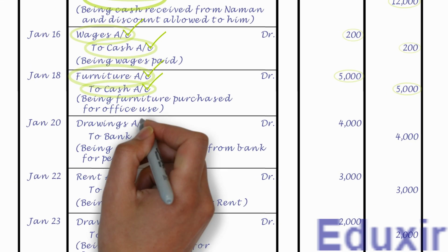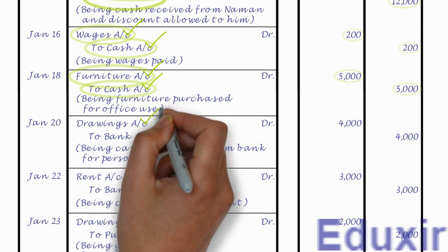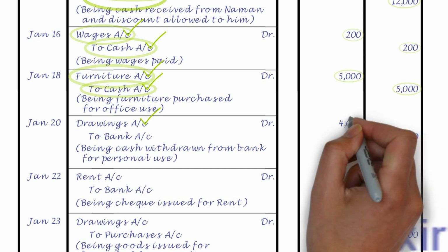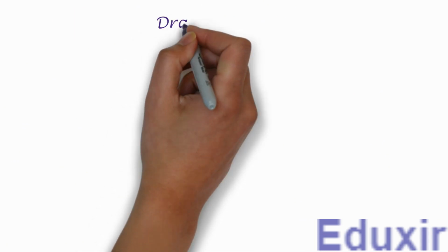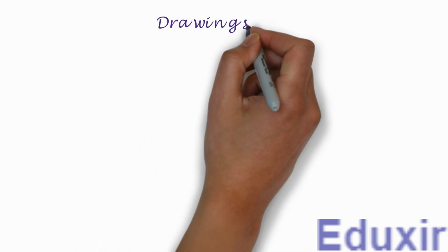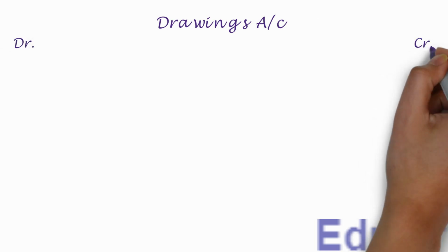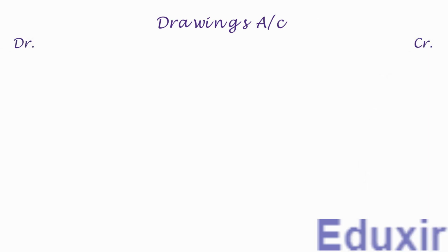As the name suggests, it needs to be posted on the debit side of drawings account and the debit amount is 4,000 rupees. Note that the details that need to be posted into the particulars column is bank account. For posting this entry, we need to create a ledger account for drawings as it is not yet created. Let us first write the title as drawings account. Let us then write the headers DR and CR to designate the debit and credit sides respectively.